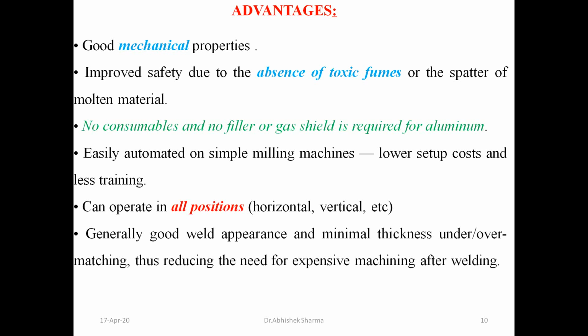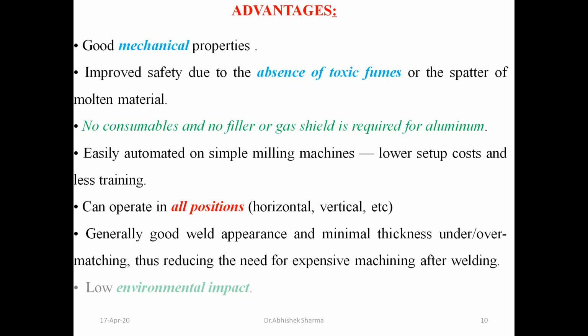It can operate in all positions, horizontal, vertical, inclined. It depends upon how you make the system. Unlike other processes that need a flat surface, you can join material in any position. Generally good weld appearance and minimum thickness under and over machine.